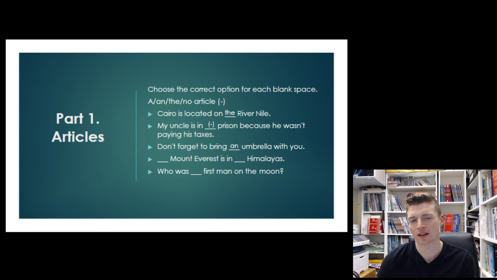Okay, difficult sentence here. So Mount Everest is in the Himalayas. So Mount Everest is an individual mountain. We do not use articles for individual mountains. However, the Himalayas, it's a range of mountains, more than one mountain. And for mountain ranges, we actually do need to use the definite article. So Mount Everest is in the Himalayas.